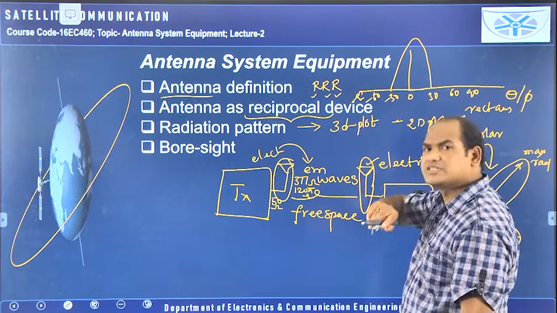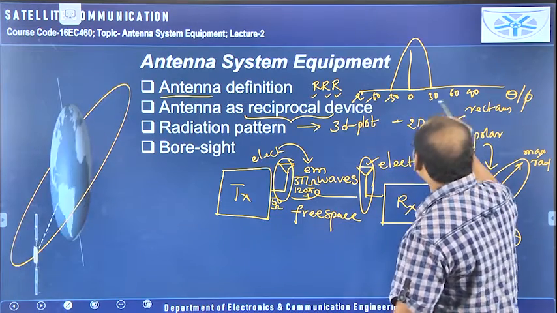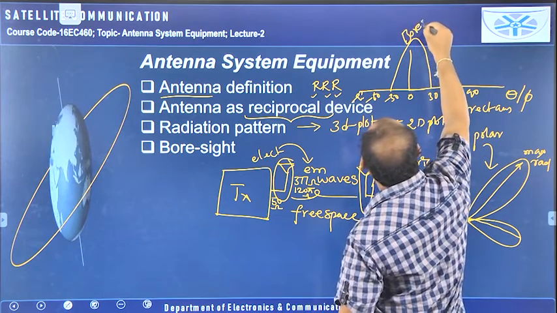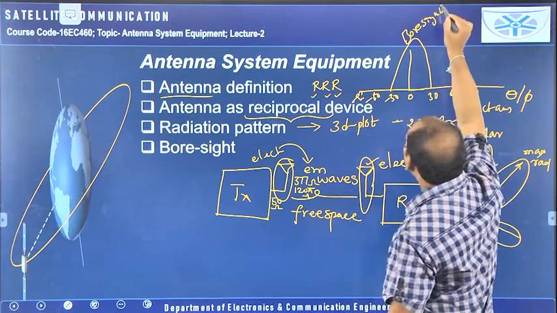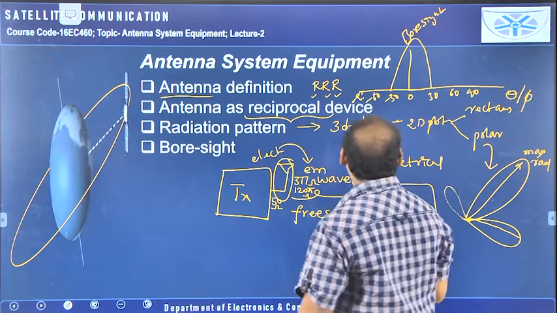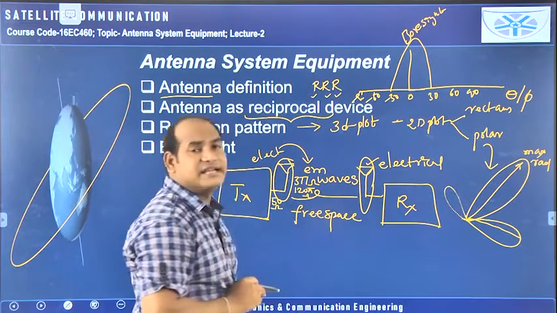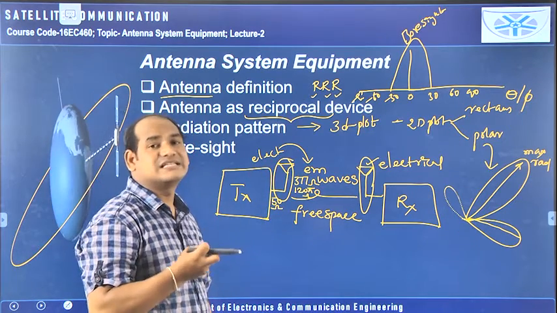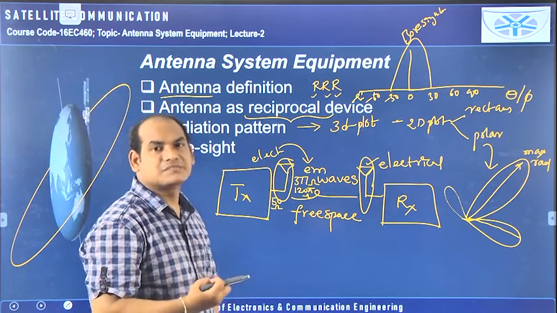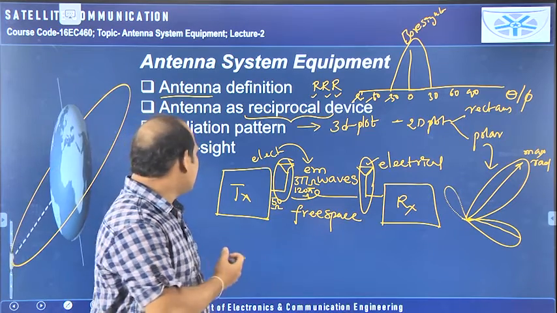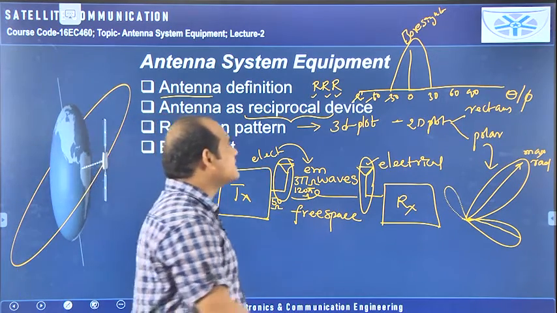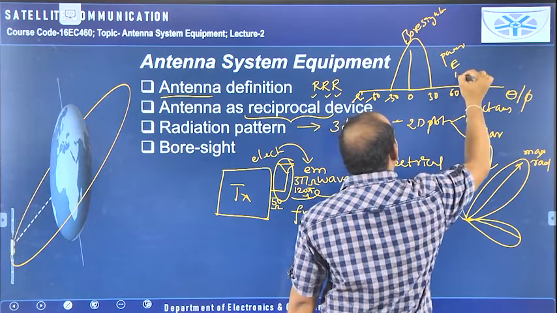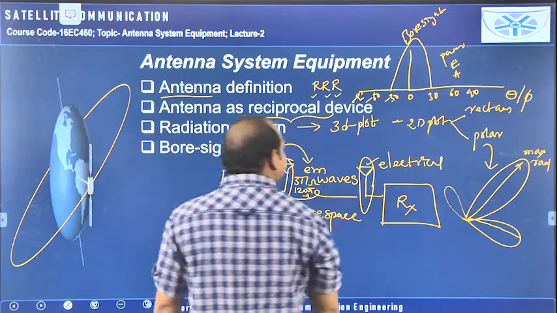In which direction? Theta means we can tell that is direction only. So in which direction is the maximum amount of radiation there? That is called the bore site direction. So I can tell the radiation pattern is the plot, the graph of the received signal strength of the antenna with respect to the angle. I can define the radiation pattern like this. Received signal strength can be power, electric field, or magnetic field. So in this way we can define.